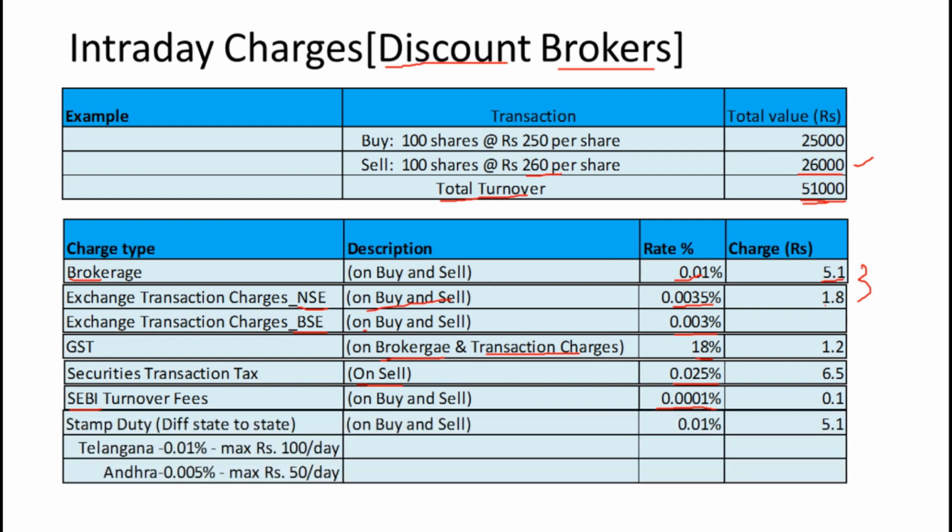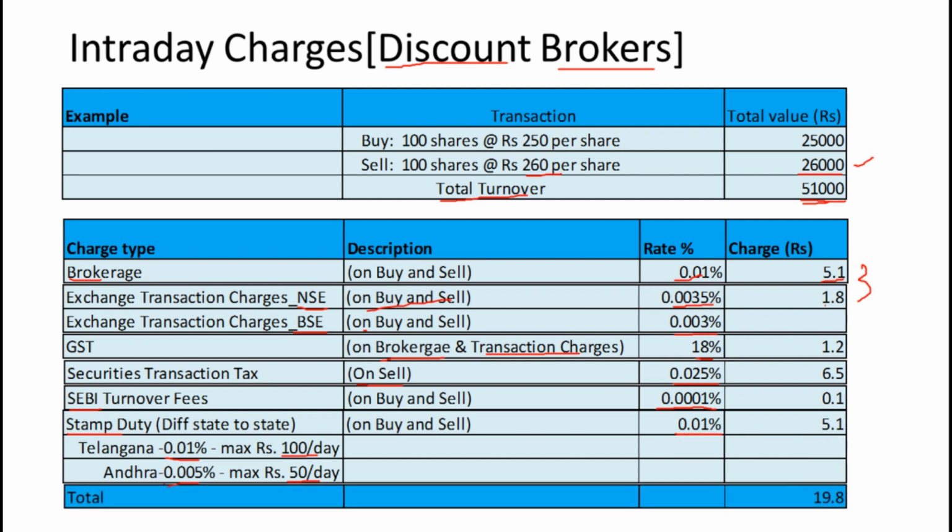Next charge would be stamp duty, which is levied by the states. Based on the state, this charge may change. For Telangana it is 0.01% or max 100 rupees. For Andhra it is 0.005% or max 50 rupees per day. So I am taking the Telangana charge, 5.1 rupees, for this transaction. When you add up the total charges it will come to 19.8 rupees, or 20 rupees. When you observe clearly, brokerage is only 5 rupees and the other 15 rupees come from different charges or taxes. Now let us see the same example for a full service broker.